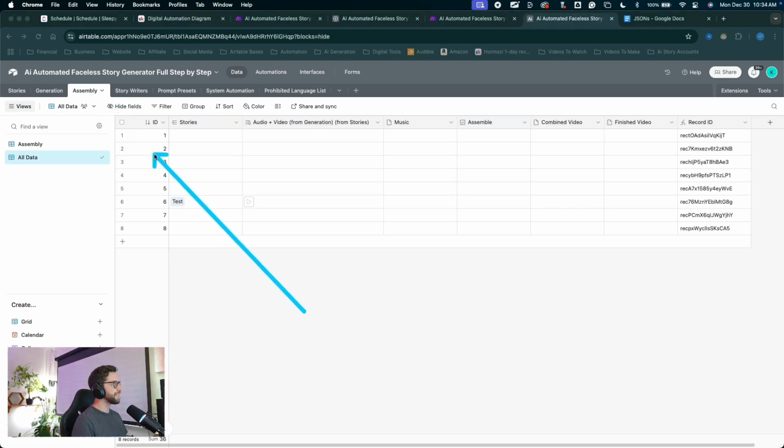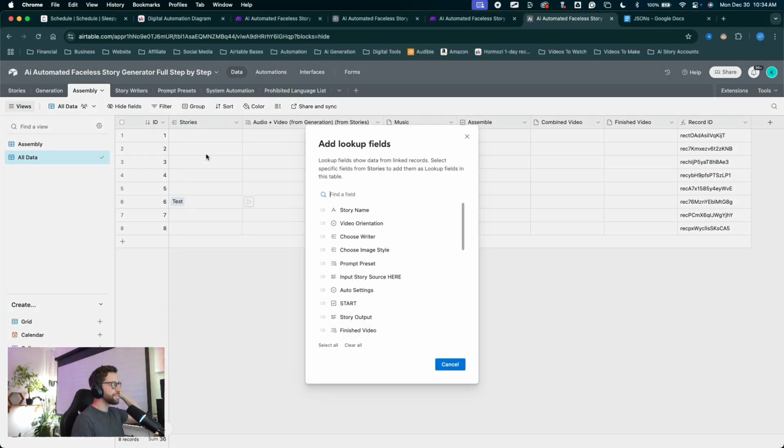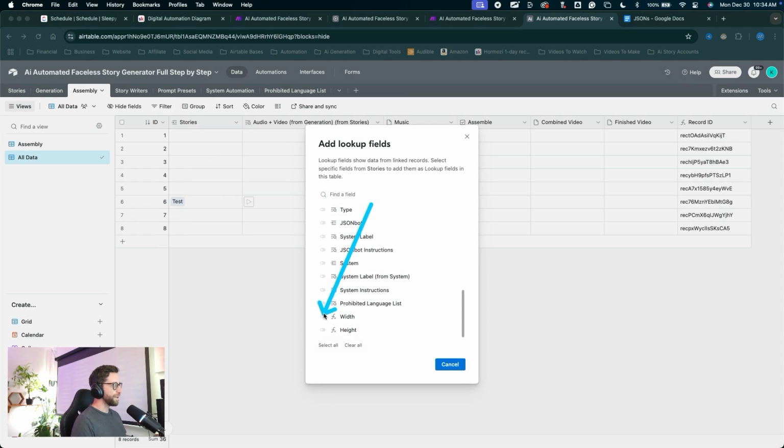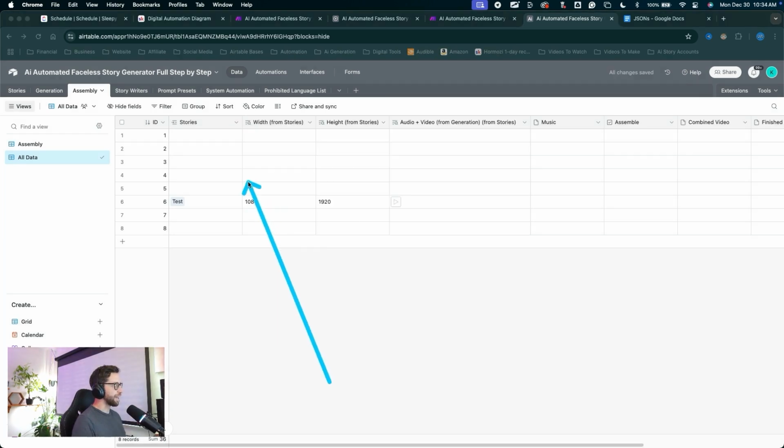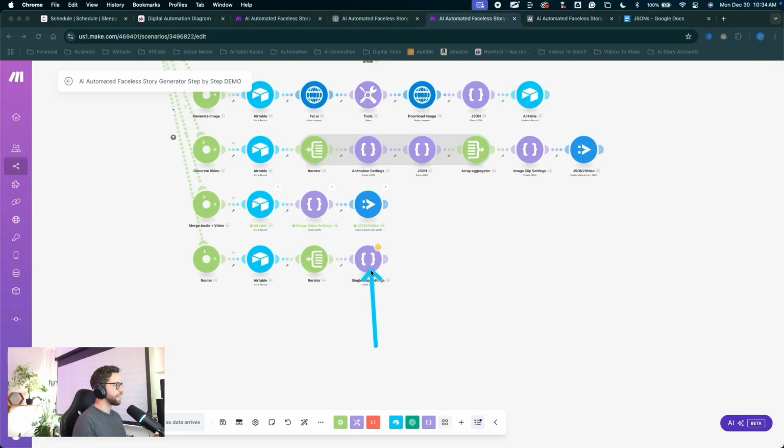Okay, in the assembly table, we need to find our stories connected field. I'll right click on the field name right here, click add lookup fields, and we can look up those new width and height fields from the stories table. So I will toggle these on, click add to fields. Now we have our width and height settings in the assembly table. So let's jump back into Make. We need to find those new settings in this module.